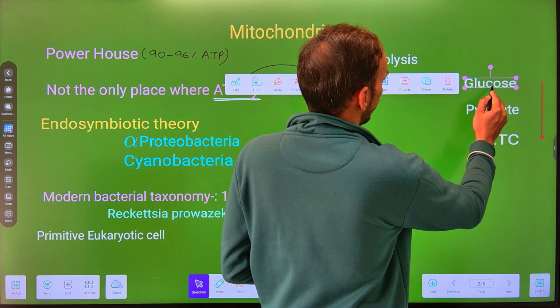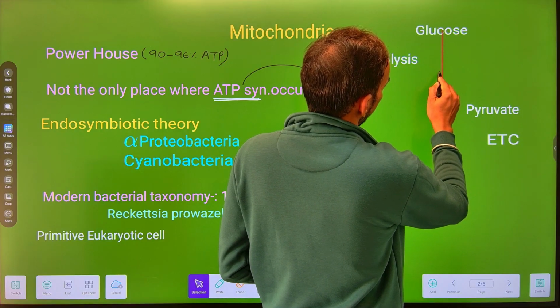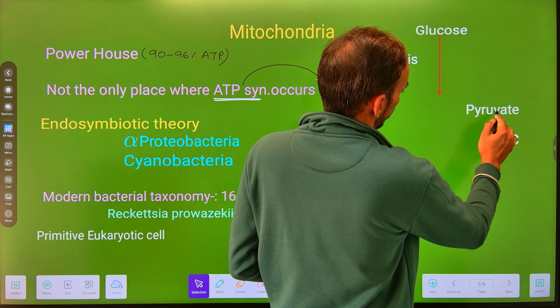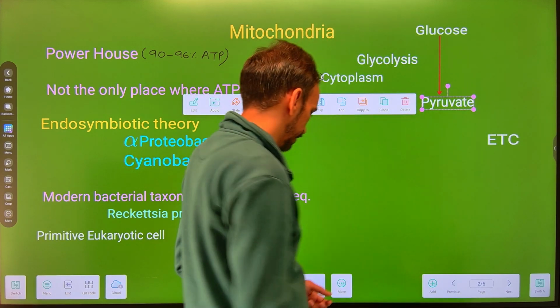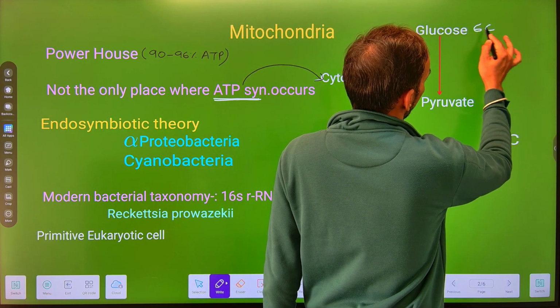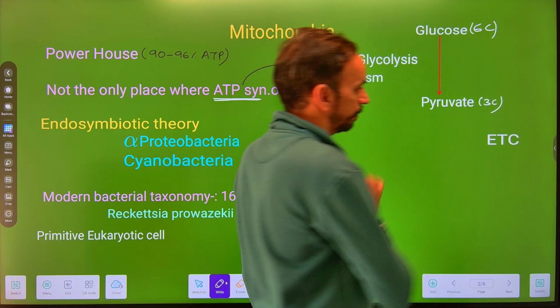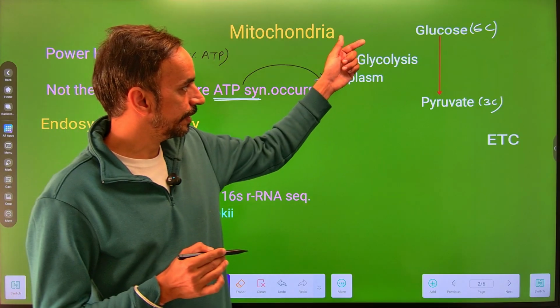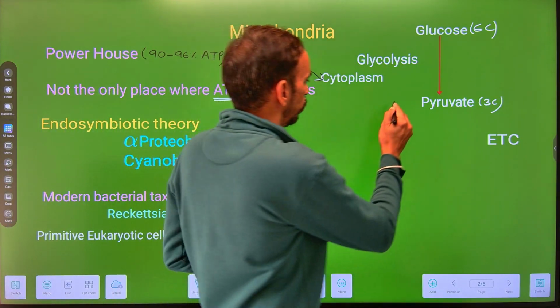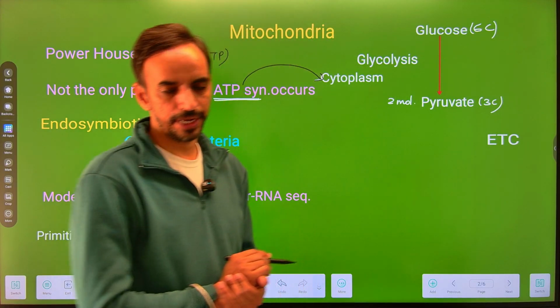And during the process of glycolysis, there is a conversion of a 6 carbon glucose into pyruvate. As we all know, glucose is a 6 carbon molecule, while pyruvate is a 3 carbon molecule. So there is a breakdown of a 6 carbon molecule into 2 molecules of 3 carbons, which are known as pyruvate.